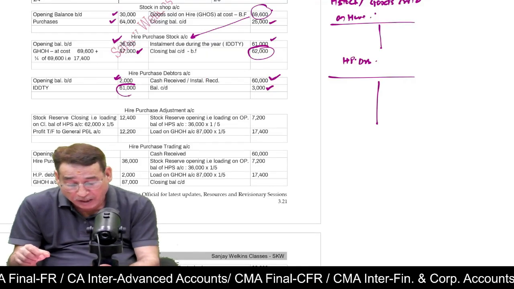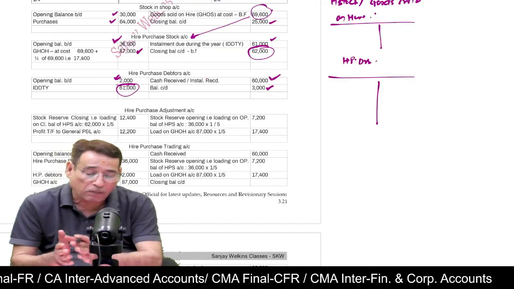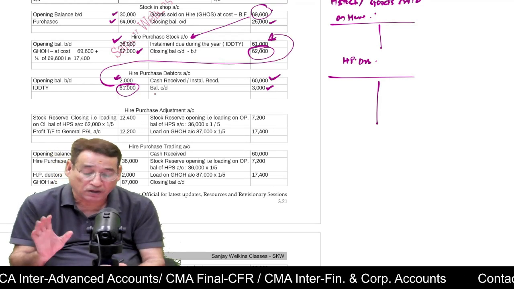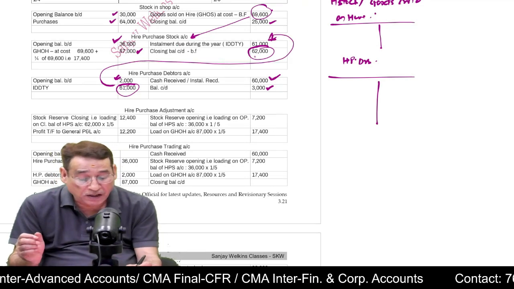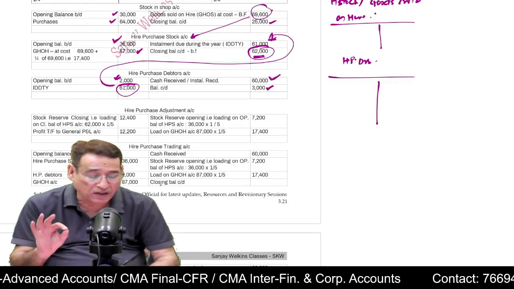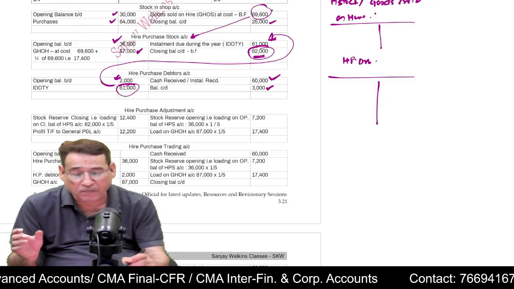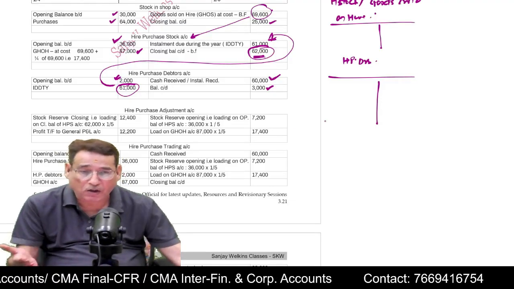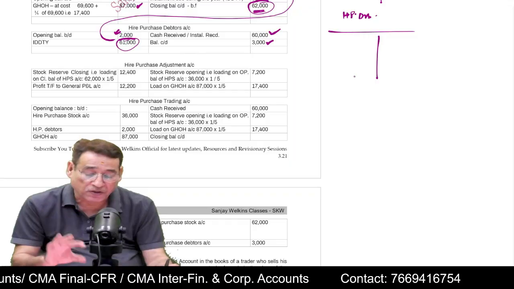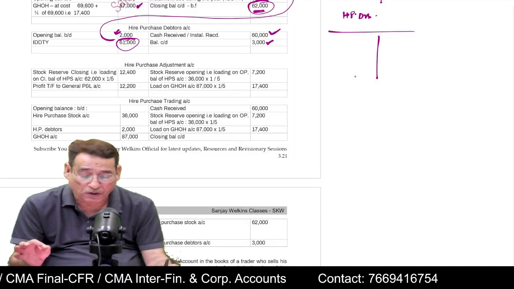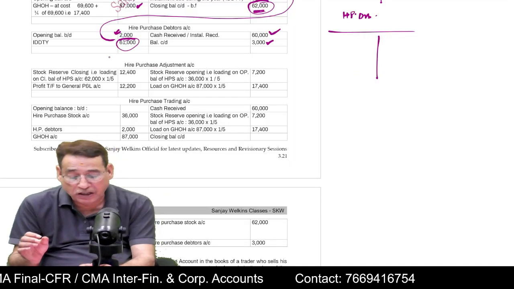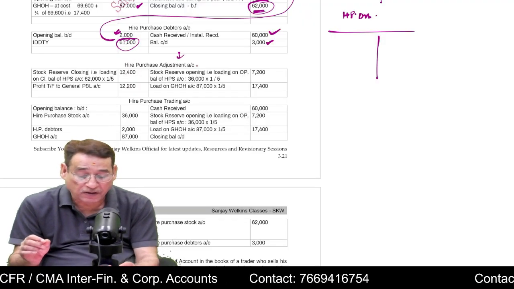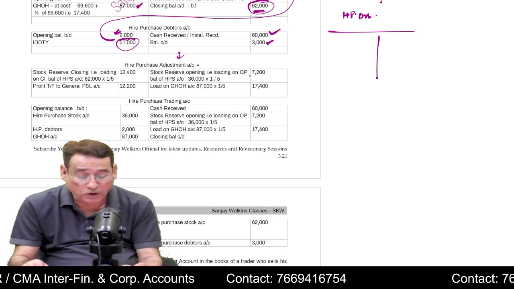So you will get this balancing figure. It will tell you installment due during the year. So now you will transfer this amount here, installment due during the year. Now you will tally this, you will get 62,000 as the closing balance. Is it clear to you or not? Now you have got the closing balance 62,000. Once you have prepared this account, now you can solve the question either through hire purchase trading account or through what we call hire purchase stock account. If you want to solve this question through stock account, you will have to prepare an extra account, that is hire purchase adjustment account. Here you have to take into account only the loadings.